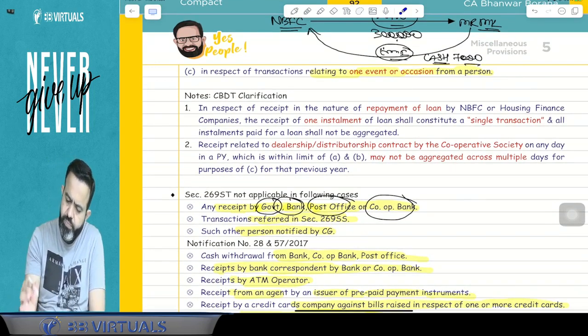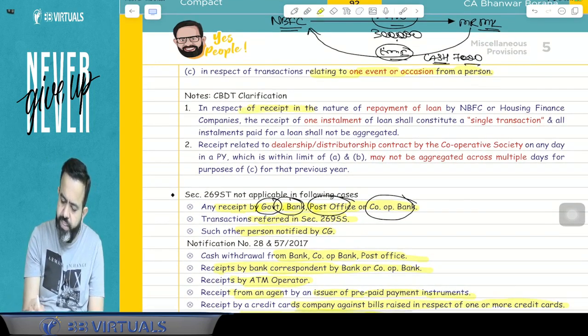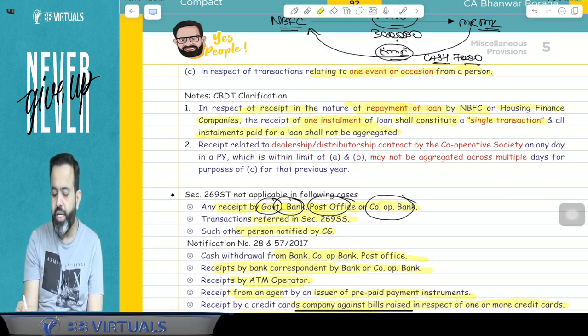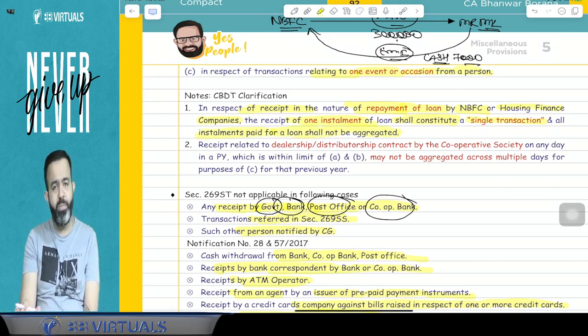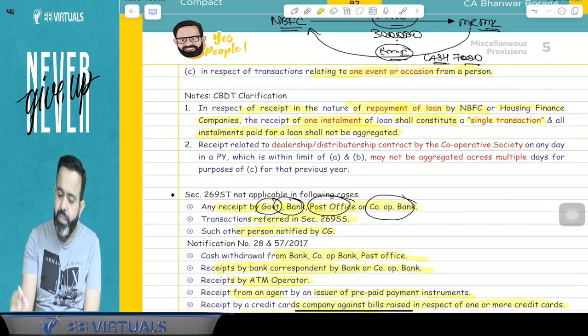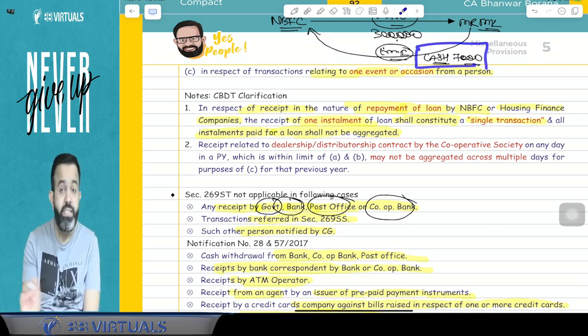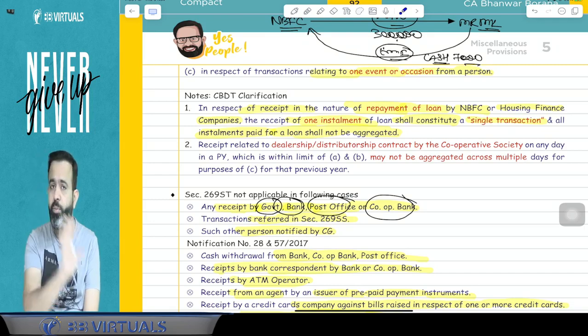CBDT says that in respect of receipt in the nature of repayment of loan by NBFC or housing finance companies, the receipt of one installment of loan shall constitute a single transaction and all installments paid for the loan shall not be aggregated. That means a single EMI will be treated as a single transaction, and the total loan amount will not be treated as one transaction.